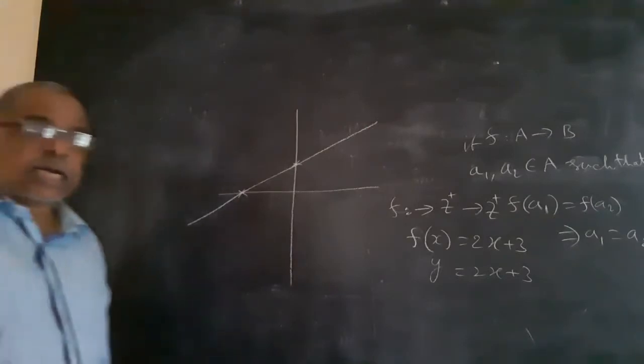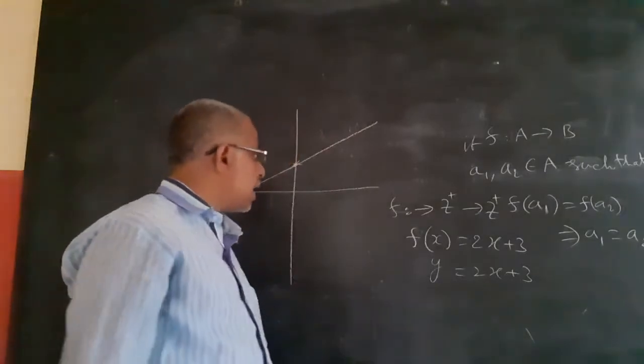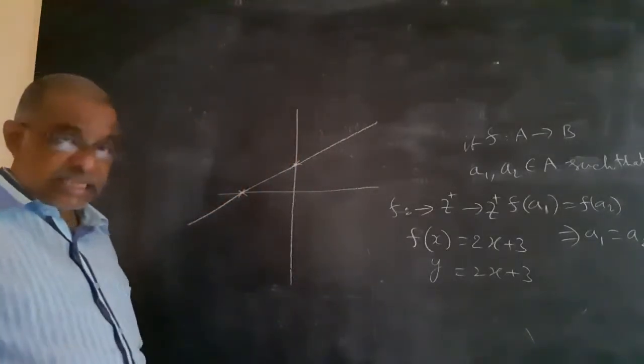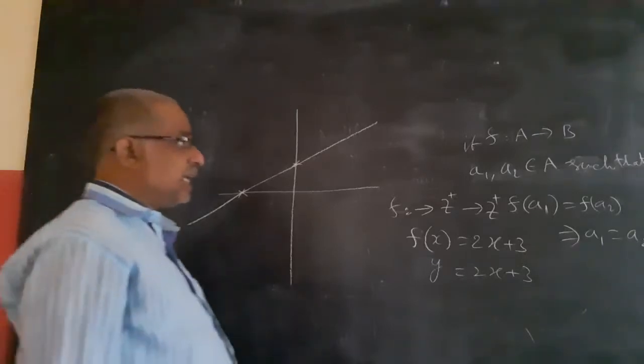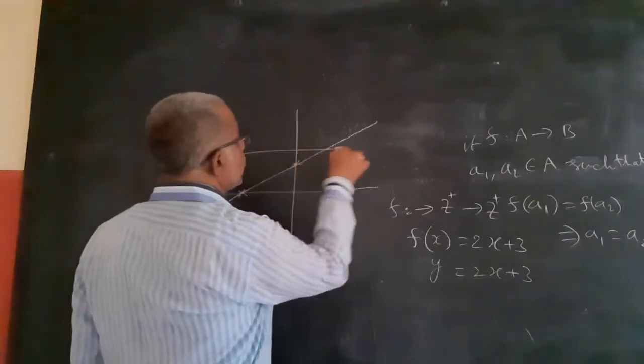Whether it is 1-1 or not, using the graph we can say very easily. How? If I draw any horizontal line in its codomain, it cuts the graph at only one point.